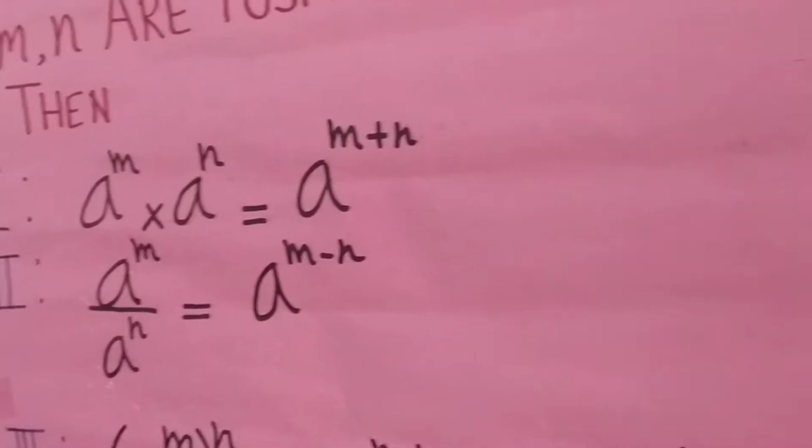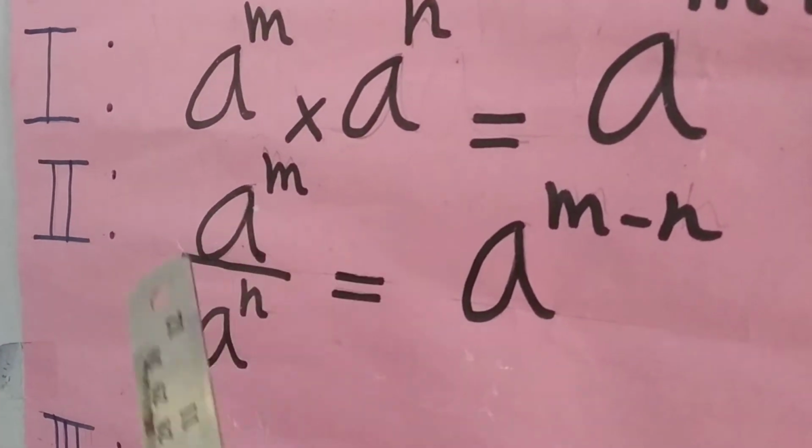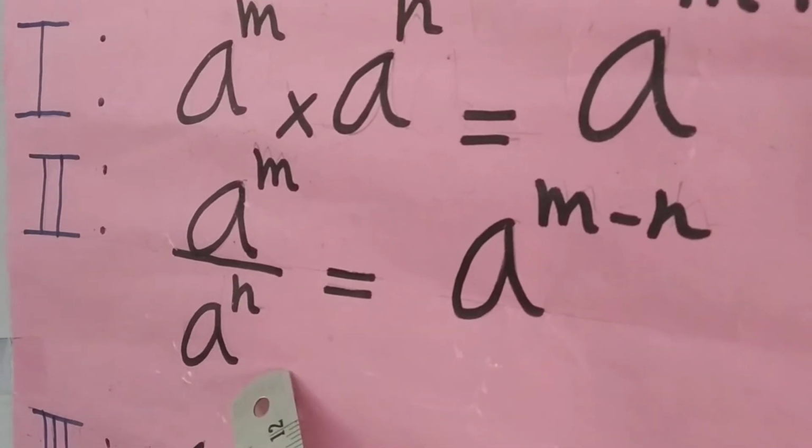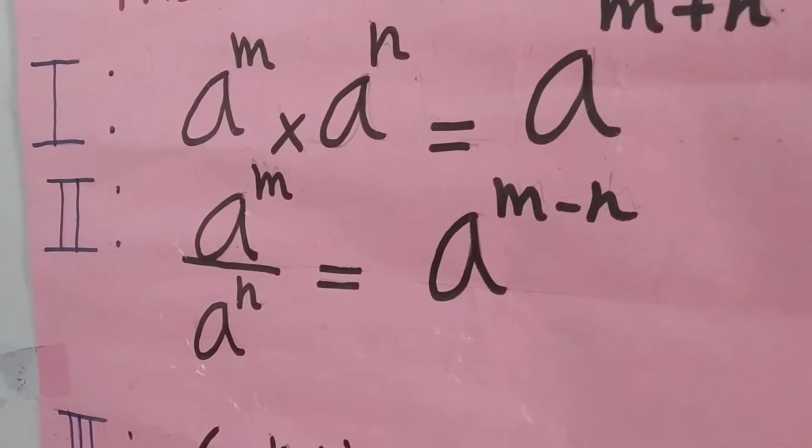To explain the second law of integral exponents, a raised to power m divided by a raised to power n is equal to a raised to power m minus n.